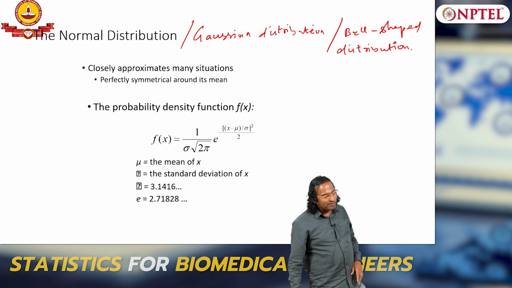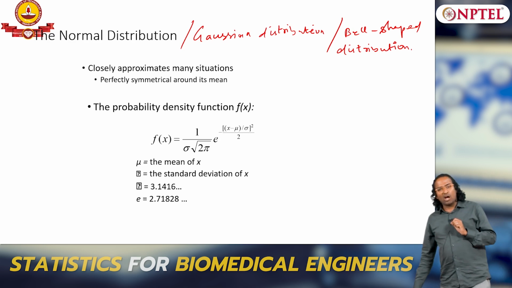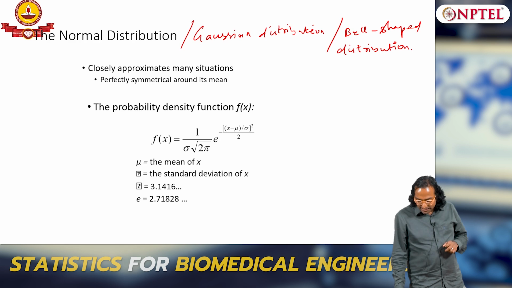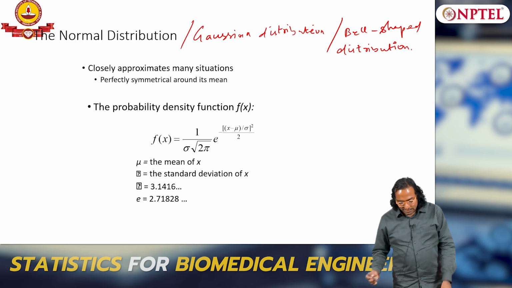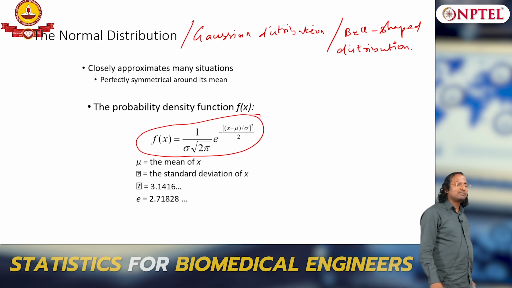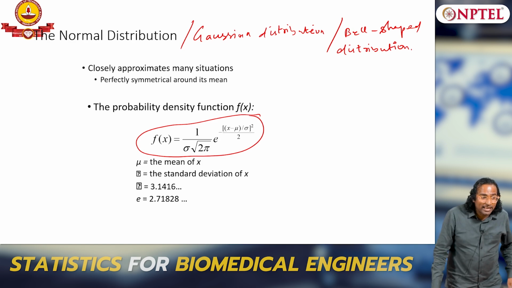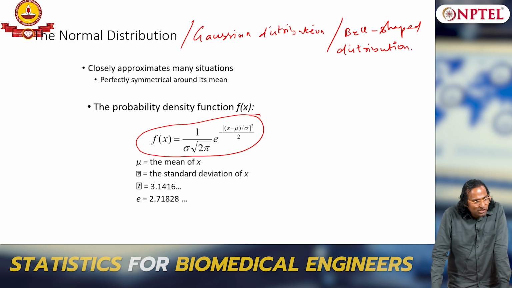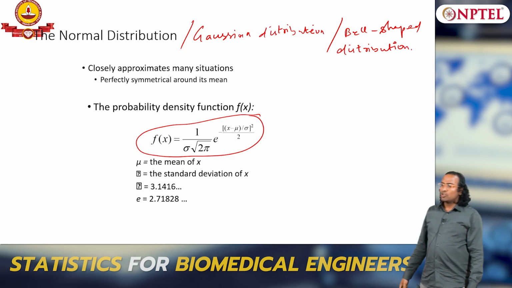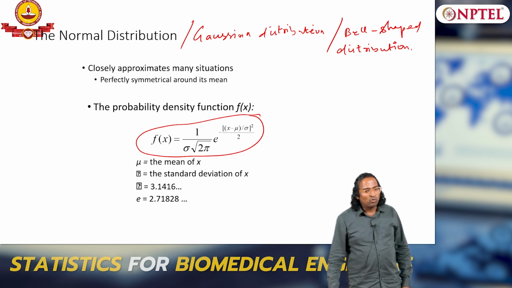Okay. So, it is a bell shaped, okay, and the truly interesting factor about this distribution not just lies in its bell shaped curve or its close approximation to reality. It is a very interesting distribution because the entire probability distribution function or the density function is characterized by only two quantities. So, if I know these two quantities, I know the entire distribution, which is not true in any of the other distributions. You know the true distribution here the moment you know the two quantities, which is mean and variance.